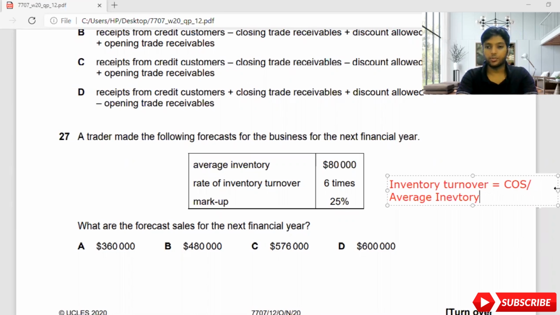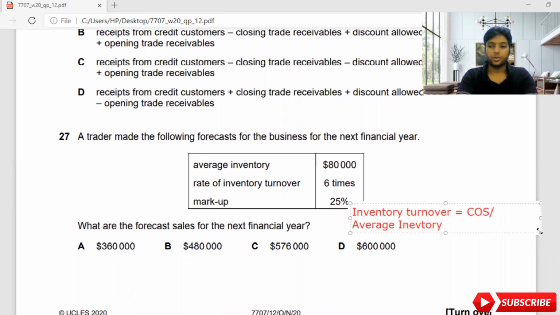Knowing the formula is also very important when you're doing calculations, guys. This is not like Edexcel exams, which give the calculations and the formulas. In Edexcel exams they used to give the formulas, but in Cambridge they don't. They want you to think and do it. That's the reason Cambridge is a bit tougher than Edexcel.